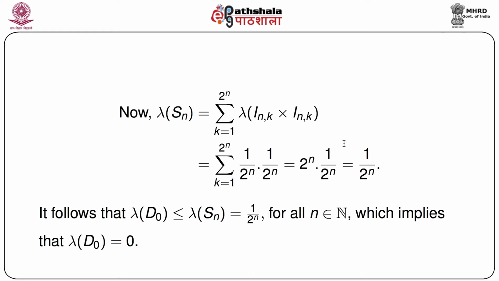Now if we let n go to infinity, because D0 is nothing but the limit, this automatically implies that lambda of D0 equals 0. So that completes the entire proof. It's not very difficult. All we need is to see the intervals and sub-intervals, look at the measure on each interval, and extend it to the product measures. That will give us the idea of this proof.